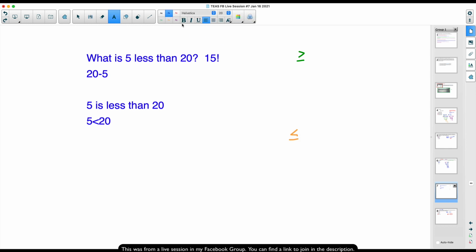Some common words for greater than or equal to: we could say at least. Whereas for less than or equal to, the most common one there is probably at most. Or you may hear somebody say no more than. And there's so many ways you could word it. That's just a few I'm throwing out there.